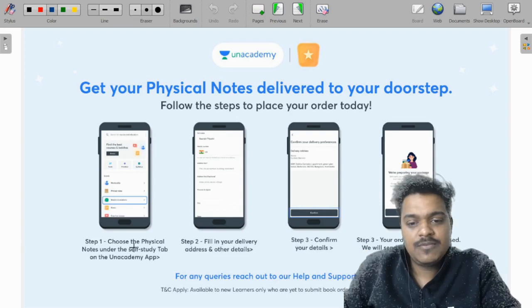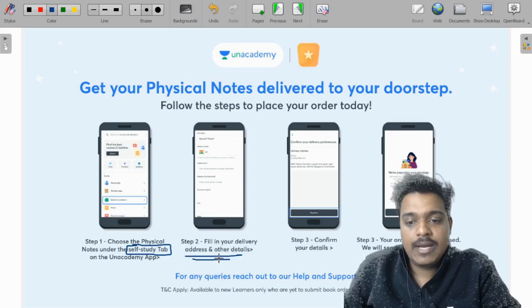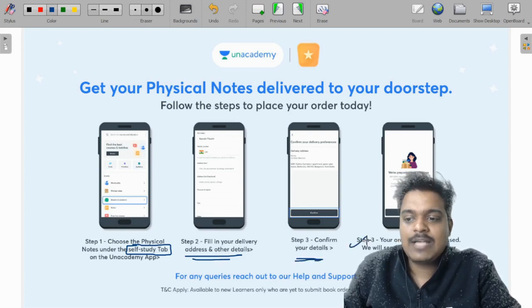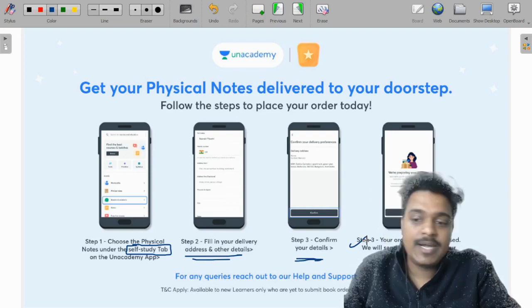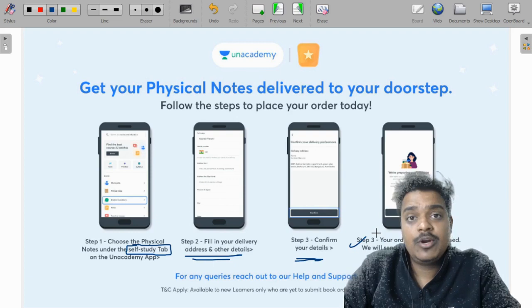What is the process? First, you need to go to the self study tab in your Unacademy learning app. You need to fill in your order, your delivery address and the other details. You have to confirm your details, and as soon as your order is processed, a message is sent to your registered email ID, and very soon the product will be delivered to your home.